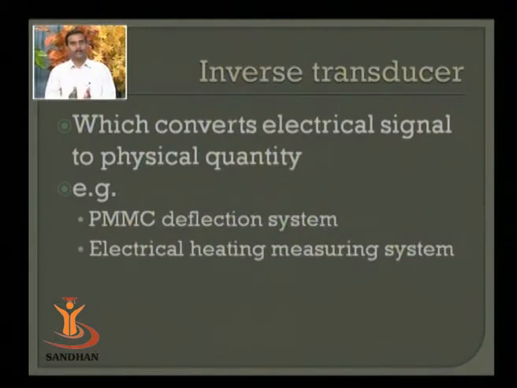So basically in the case of a galvanometer or a voltmeter, we require to convert a voltage or current, or whatever the electrical quantity is, to an equivalent angular displacement. So the simplest example is PMMC, or whatever your deflection meters are. The PMMC deflection system is the simplest example of an inverse transducer, or an electrical heating system for measurement of true RMS.